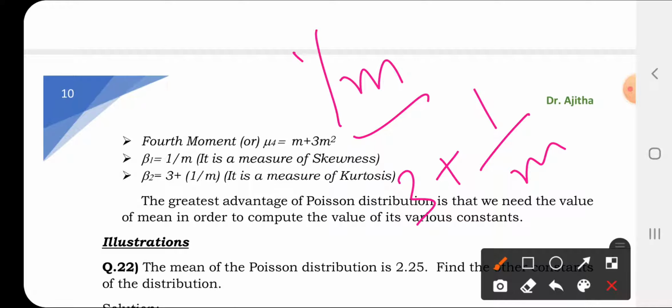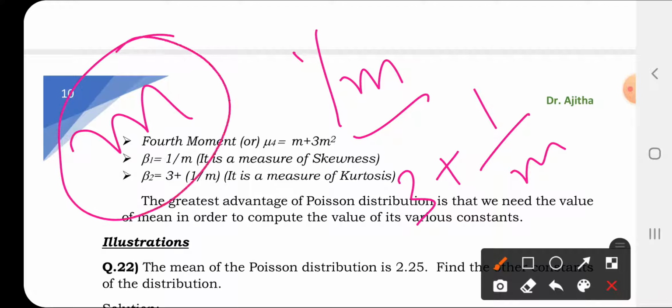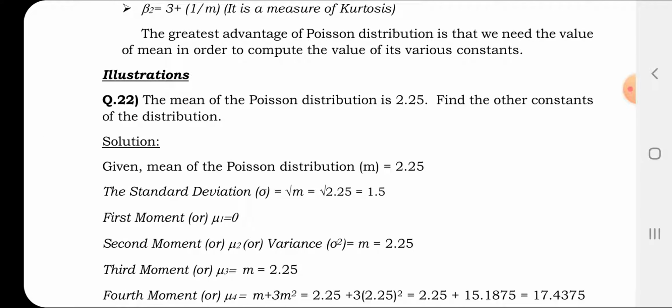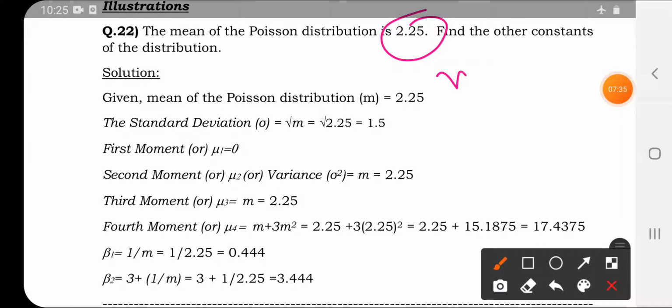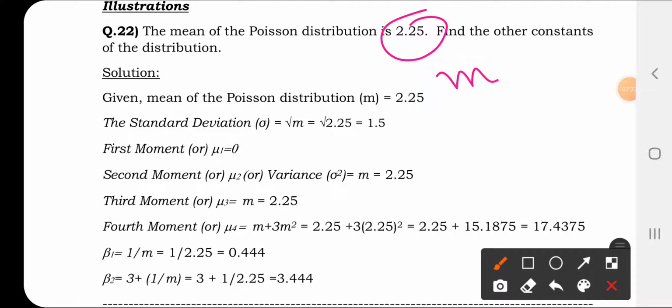Very simple formulas, and you can see that in order to find all the constants, you only need the value of m. In the case of binomial, we needed the value of n, the value of p, the value of q, so many values. But here you need only the value of m in order to find all the constants of the Poisson distribution. Let us see one illustration. The mean of the Poisson distribution is 2.25. This is your m, and you have to find the other constants of the distribution.